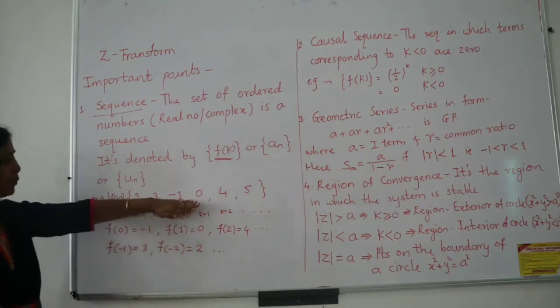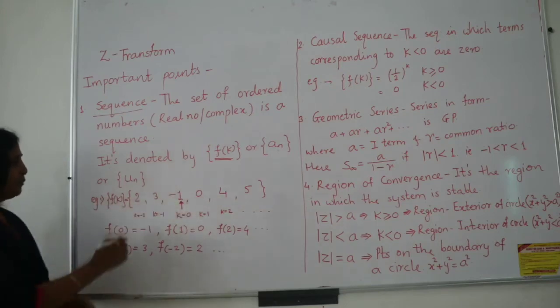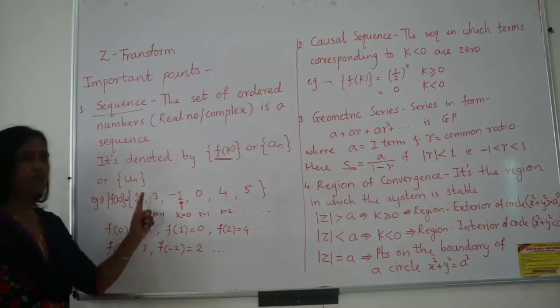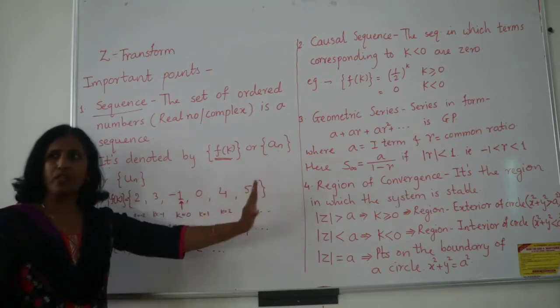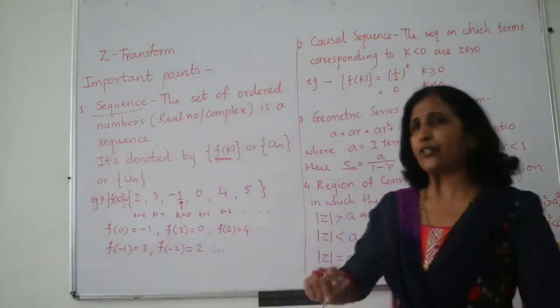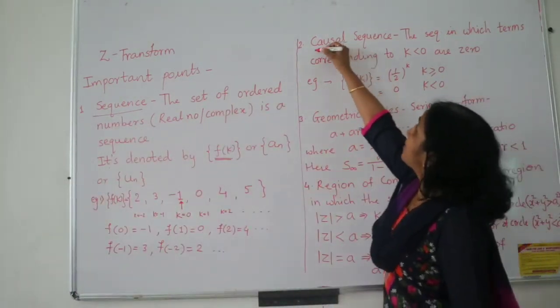If this position is not given, then by default this is considered as the 0th position, and then k is equal to 0, 1, 2, 3, 4, and so on. The counting continues, right? Then the next important thing we need is the causal sequence.